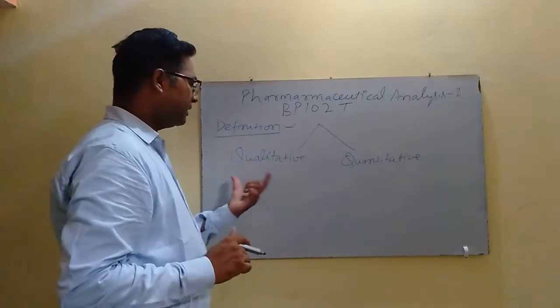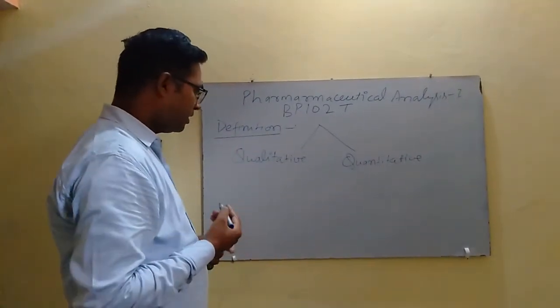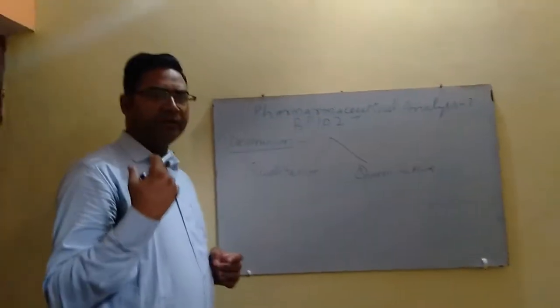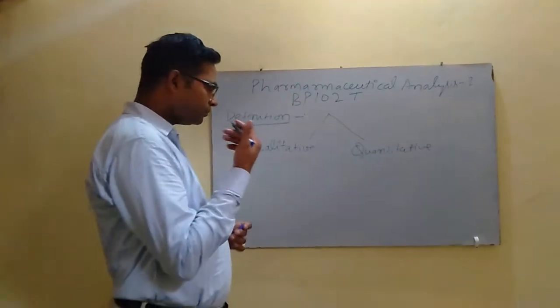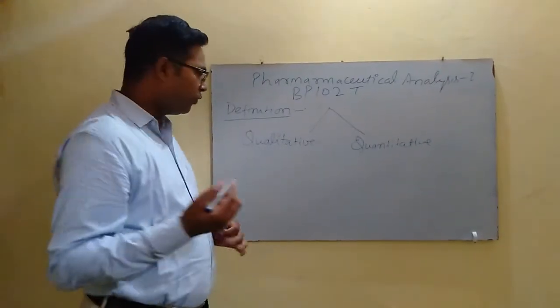So, qualitative analysis is the determination of the nature of the substance when a new substance is given to the analyst. The first question for the analyst is, what is the sample?